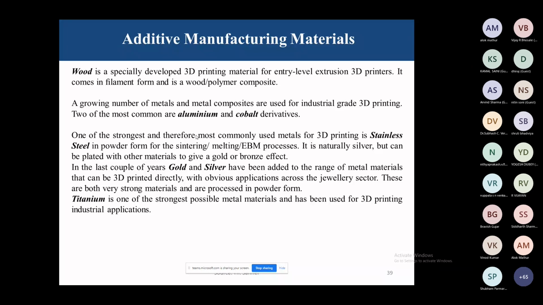In the last couple of years, gold and silver have been added to the range of materials that can be 3D printed directly, with obvious application across the jewelry sector. These are both very strong materials and are processed in powder form. Titanium is one of the strongest possible materials and has been used for 3D printing industrial applications.